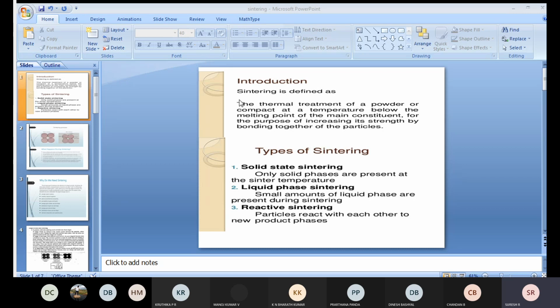That was the diagram shown here, and this is the purpose of sintering. When we do the sintering operation, the pores are reduced, in other words minimized, and neck formation takes place between the particles. That's what has been written here.